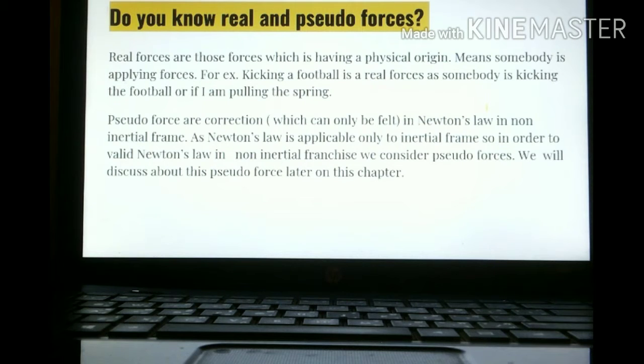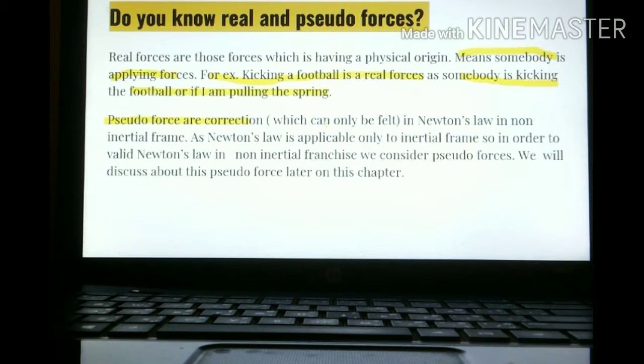Take for example, I am banging the wall. This is also a real force. Banging has been done by whom? By me. So there is a physical origin, means somebody is applying force. For example, kicking a football is a real force, as somebody is kicking a football, or if I am pulling a spring. Next one, pseudo force.